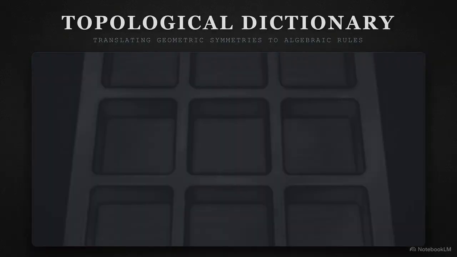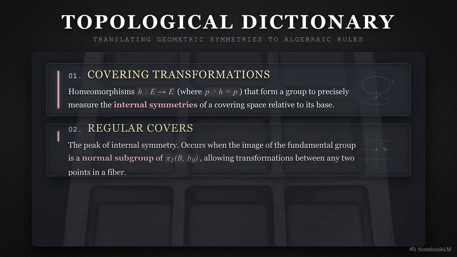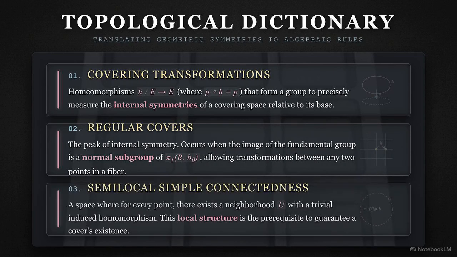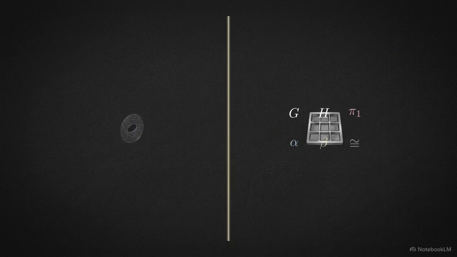Here is the completed topological dictionary. First, covering transformations precisely measure internal symmetries. Second, regular covers represent the peak of those symmetries, mapping to normal subgroups. Third, the actual existence of these covers relies on the space's local structure, specifically semi-local simple connectedness. Mapping these geometric concepts into algebra establishes the Galois theory of covering spaces. It operates as a perfect theoretical mirror connecting the shape of a space to the strict rules of group theory.